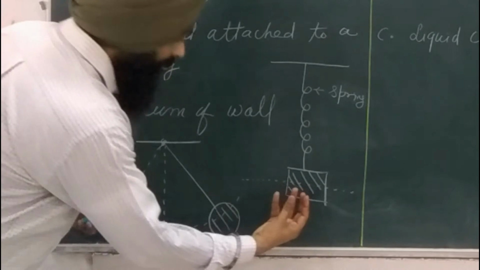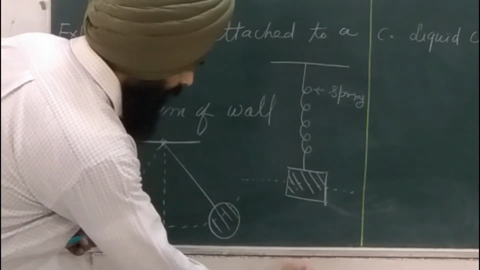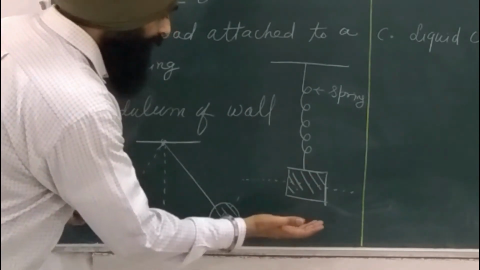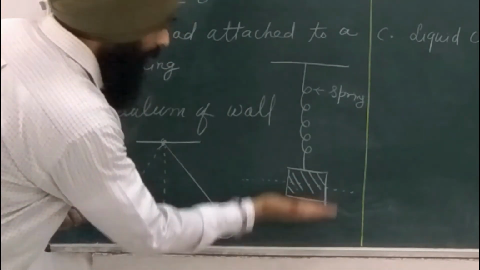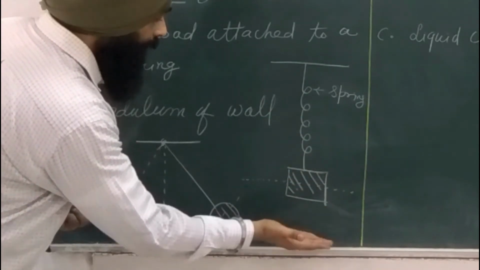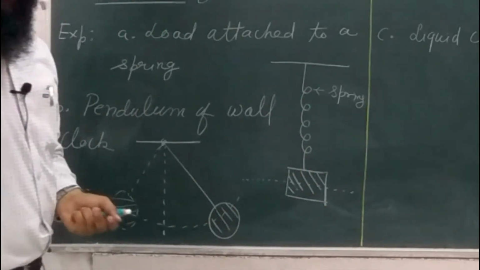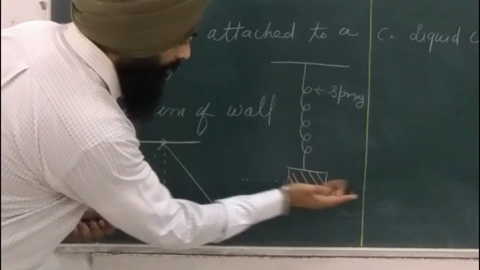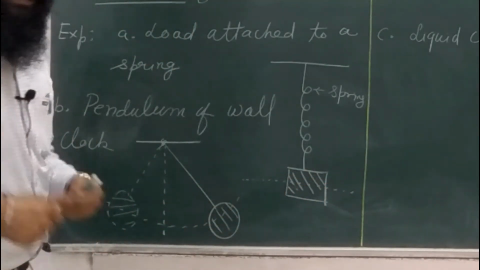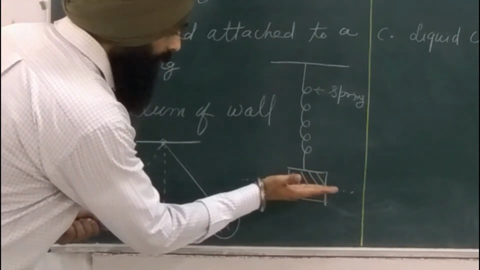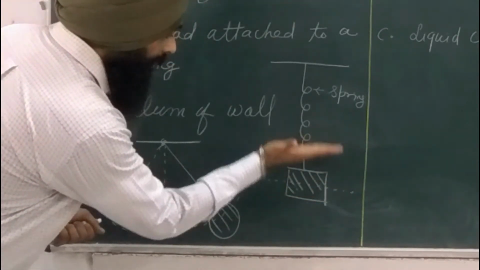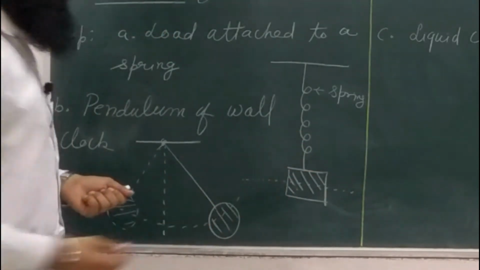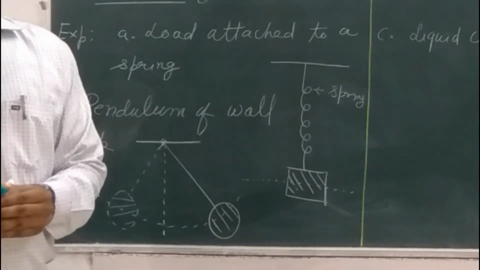If I pull the mass downwards and release it, due to the restoring force and the elasticity of the spring, this mass will move up and down around a certain line, which is considered the mean position. So this motion is repeating itself around the mean position, and it is considered oscillatory motion.